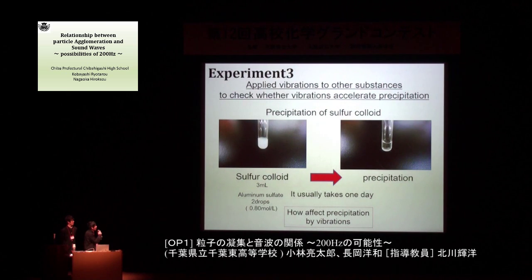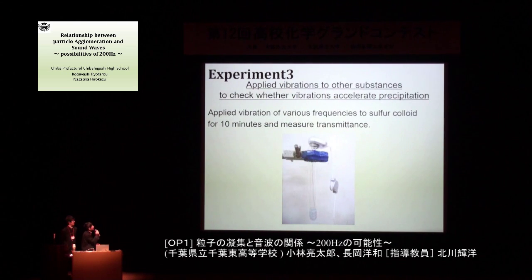Experiment 3, and this is precipitation of sulfur colloid. First, sulfur colloid and aluminum sulfate are mixed, and in one day, precipitation occurs. And we examine how vibration affects precipitation. We applied vibration of various frequencies to sulfur colloid for 10 minutes and measured transmittance.